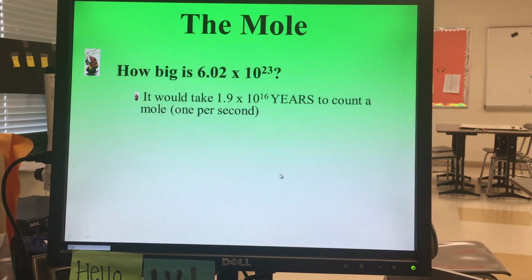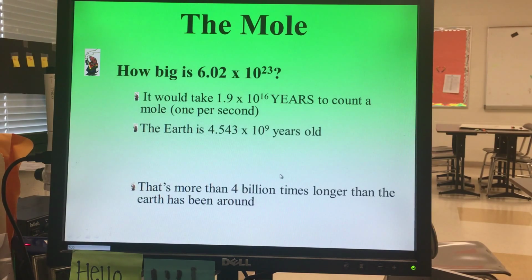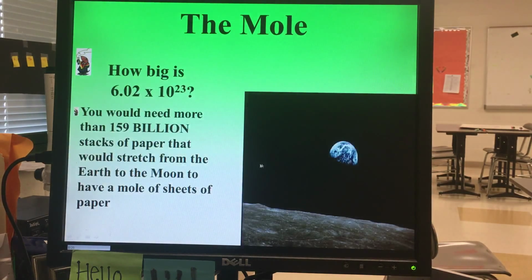Now, just to put that in perspective, how big is that? 1.9 times 10 to the 16th years. Well, the Earth is only 4.53 times 10 to the 9th years old. So if you look at the difference between those two, it's actually 4 billion times longer. It would take you 4 billion times longer to count to a mole than the Earth has actually been in existence.